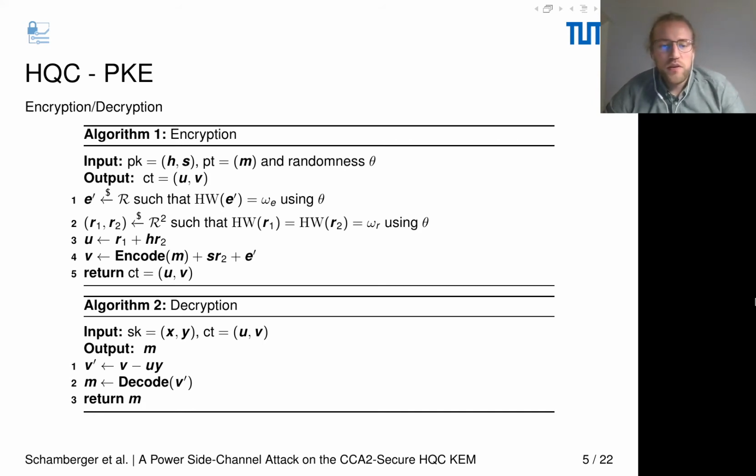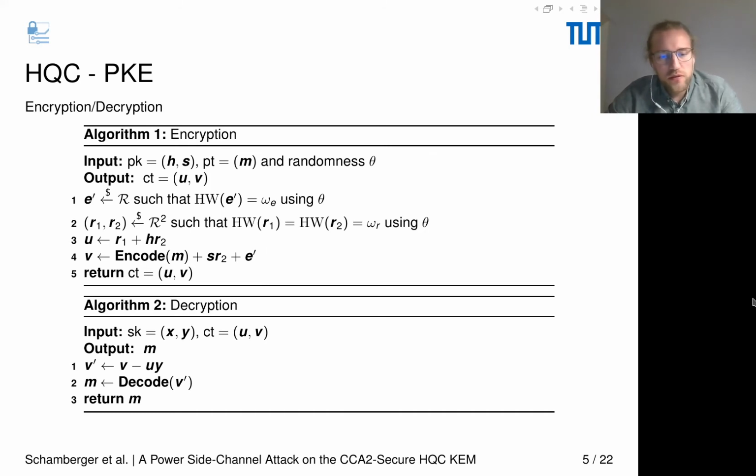During the decryption, we use our secret key y, and of course our ciphertext input polynomials u and v, and the output will be our decoded message m. So we first construct v', which is v minus u times y, and then the resulting v' is decoded and our message m will be retrieved. How does this work?